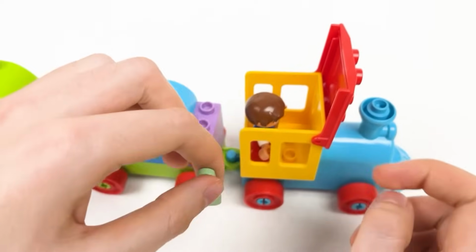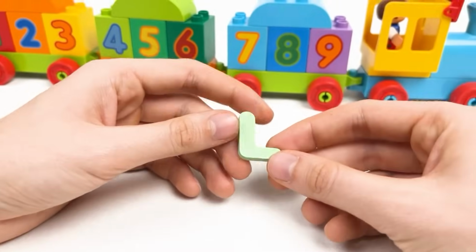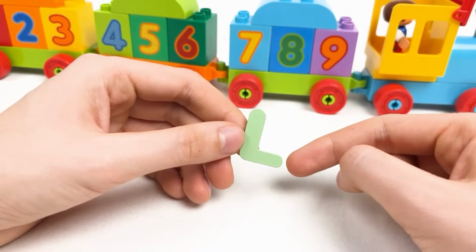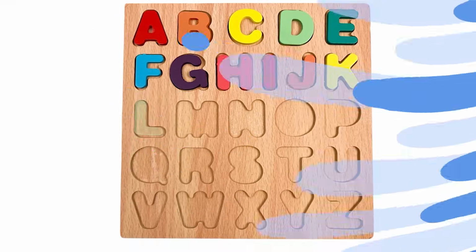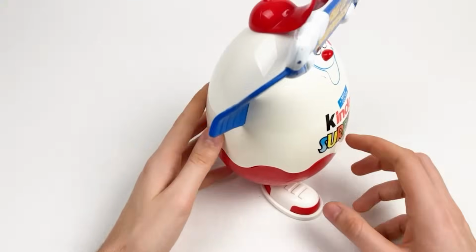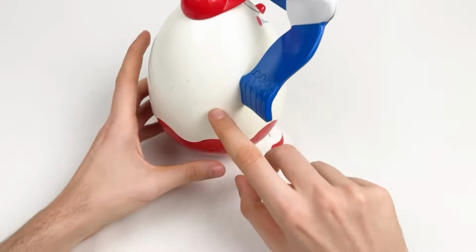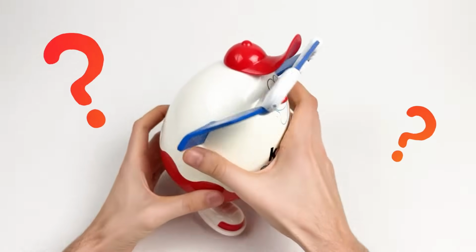And what letter is it? Let's see. It's letter L that we found, and it's green color. Well done. You're doing amazing. Let's continue. And here comes the big egg, and it's full of surprises. And we can open it. And it has white color and red color. Should we open? Let's do it.